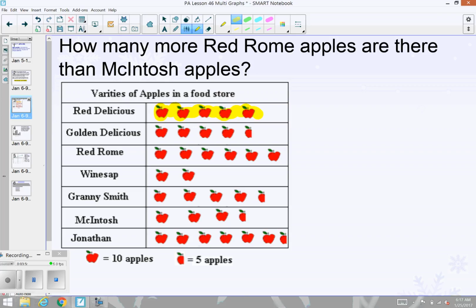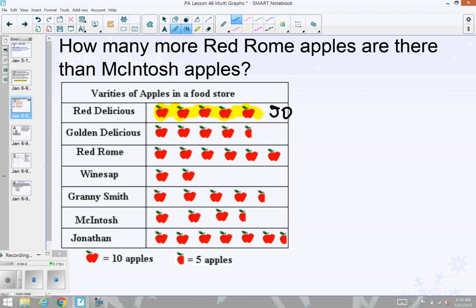Okay, so when we're looking at this particular pictograph, we're looking at the varieties of apples in a food store. So we have all the different kinds of apples. Some of them I've never even heard of. Many of them I'm quite familiar with. I'm sure you are too. Each apple represents a value that is shown in our key. For instance, one whole apple represents 10 real apples, and clearly half of an apple would represent 5 apples. So when we're looking, for instance, at the Red Delicious, we have 1, 2, 3, 4, 5 whole apples, so that really represents a total of 50 apples.